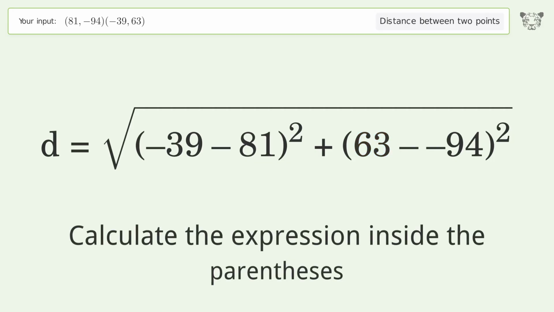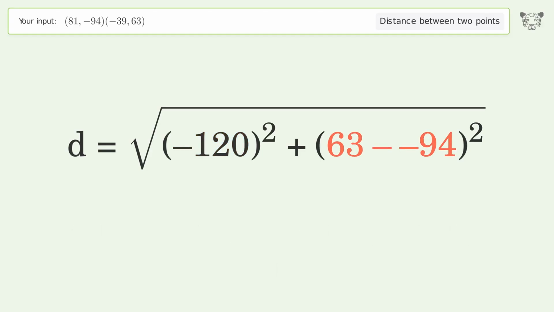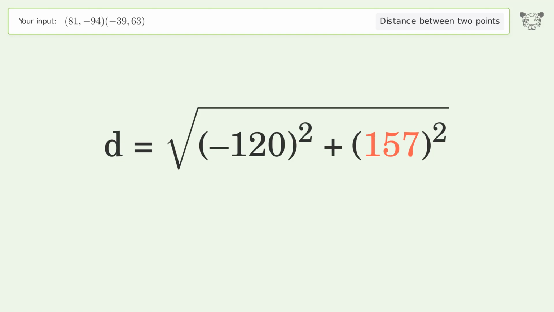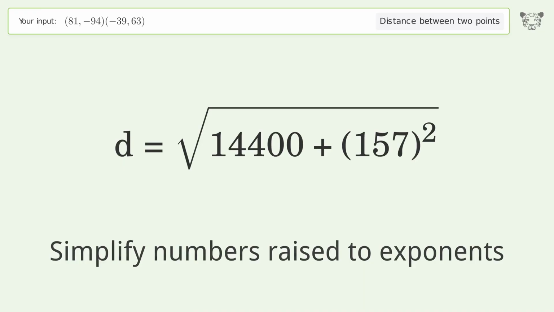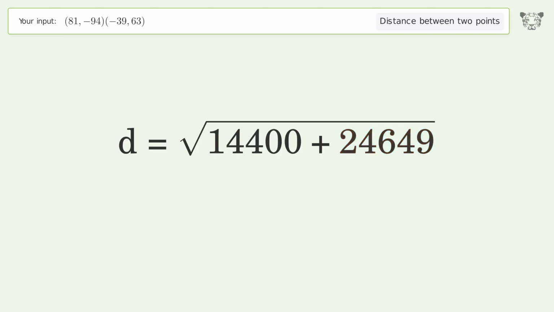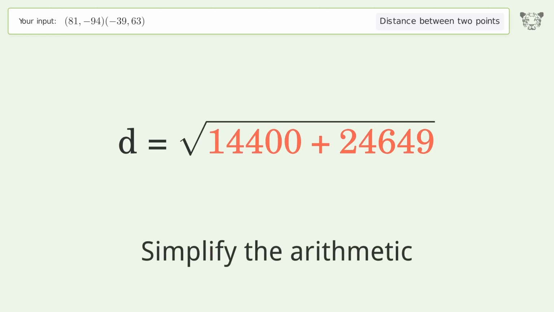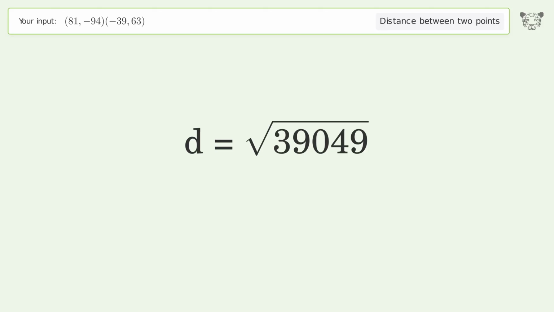Calculate the expression inside the parentheses. Simplify numbers raised to exponents. Simplify the arithmetic. And so the distance between the 2 points is the square root of 39,049, or 197.608.